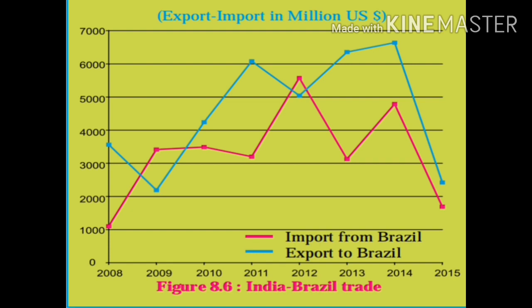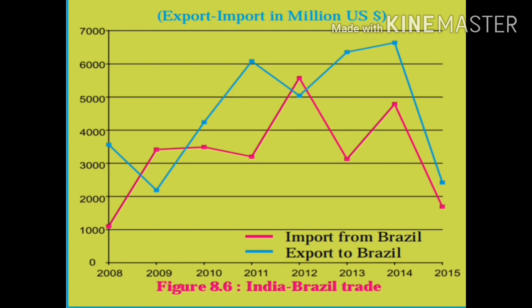The next question asks, comment upon the balance of trade in the year 2013. We have already discussed this. The value of balance of trade between India and Brazil was maximum in the year 2013, and also the balance of trade was in India's favor. Next question is, from which year the value of export to Brazil has exceeded the value of import from Brazil?